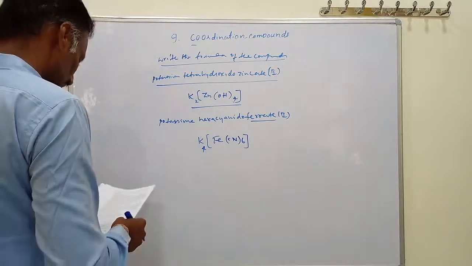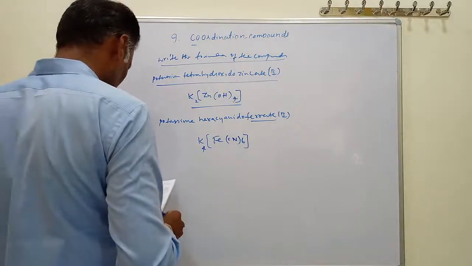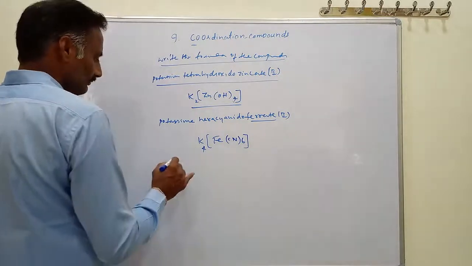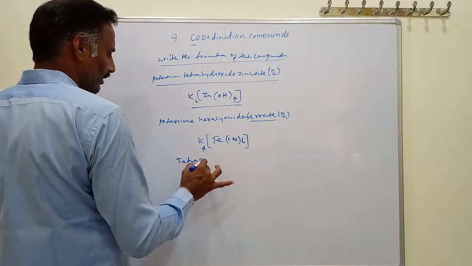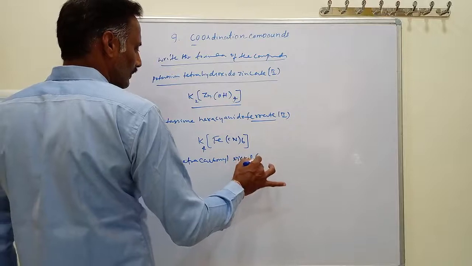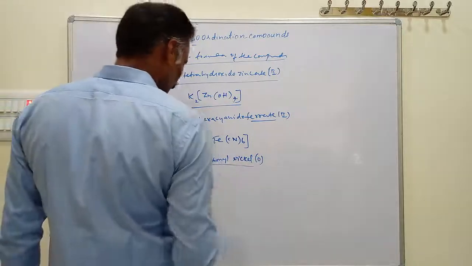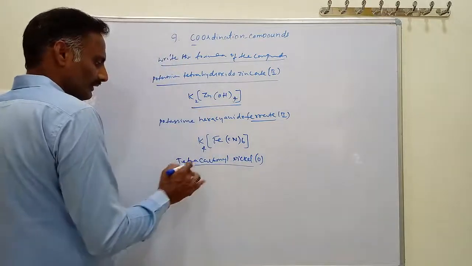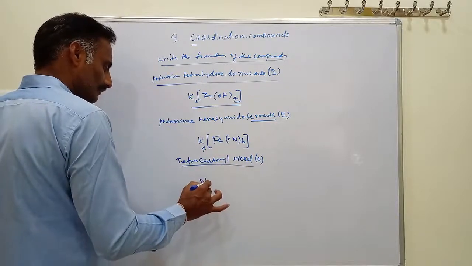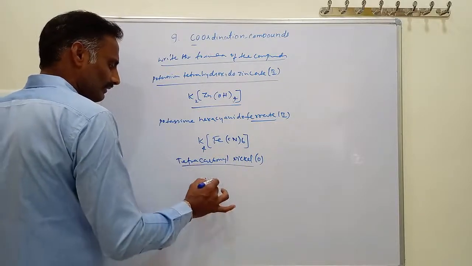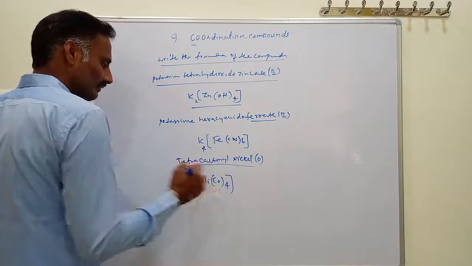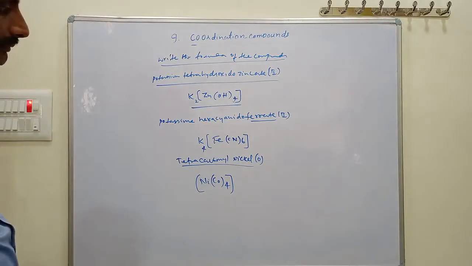Then similarly, you write down the formula of this one. This is tetracarbonyl nickel 0. Write the formula of this compound. Here nickel is the metal atom. Tetracarbonyl: carbonyl is nothing but CO, tetra means 4. This is tetracarbonyl nickel.